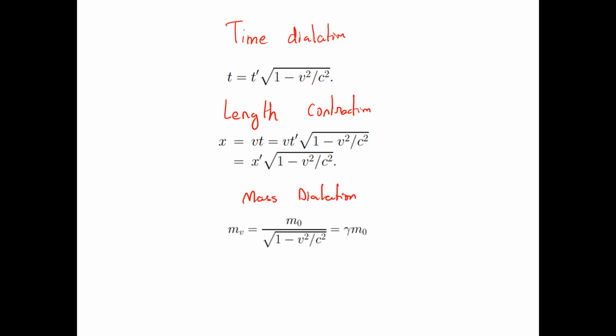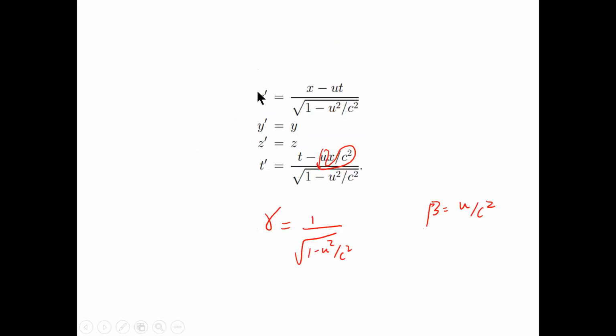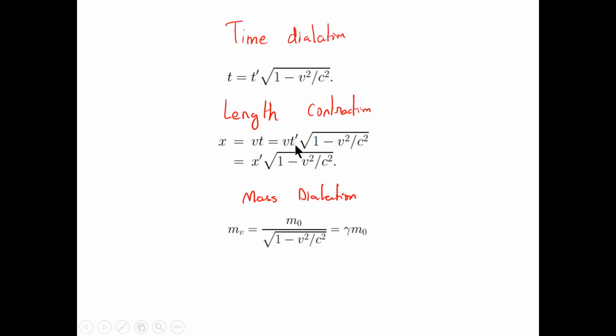In our normal world, we know that due to relative motion, length is not going to change. But in special relativity, due to this constancy of the speed of light between the observers, because of the rescaling of these transformation coordinates, this gamma and beta that we introduced, the length is going to get contracted.